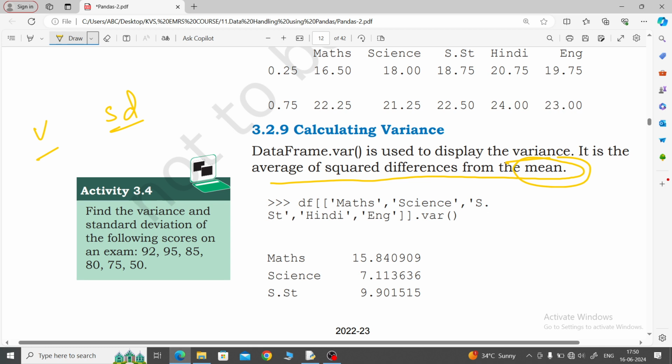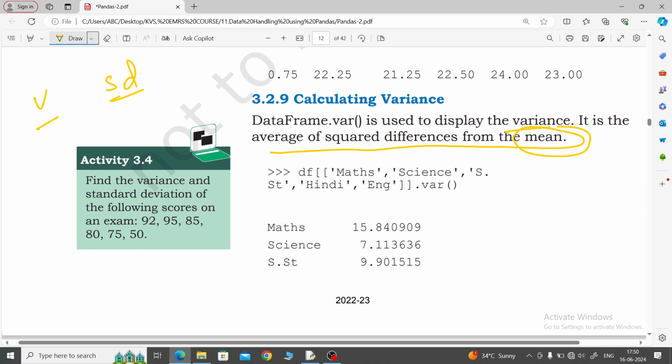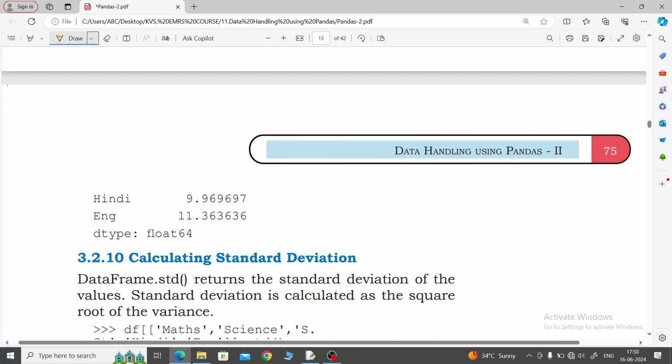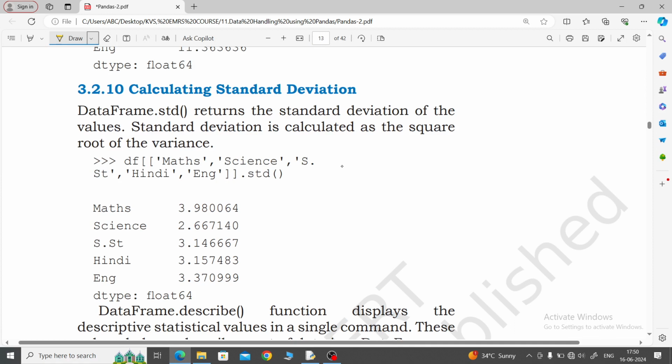Now tell me, whenever we find the variance, what will you get? I'm telling you, first take some data. Suppose on this page I take one data frame.